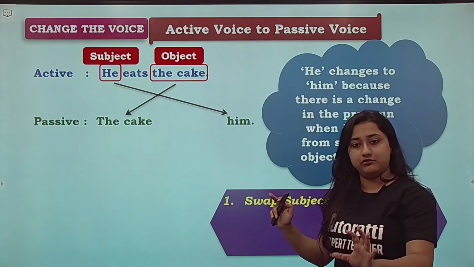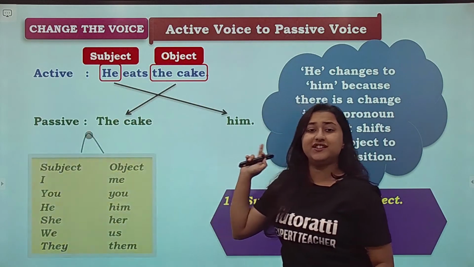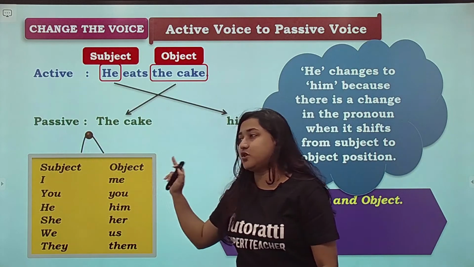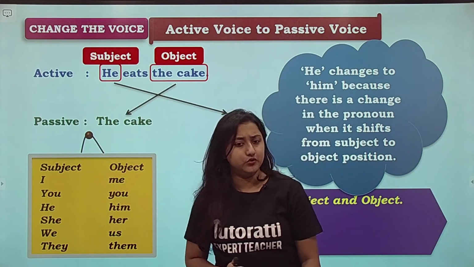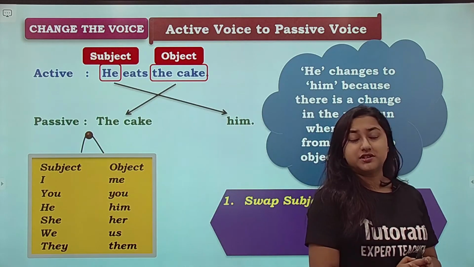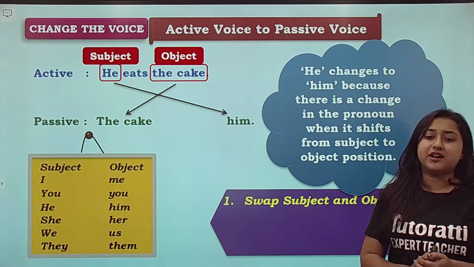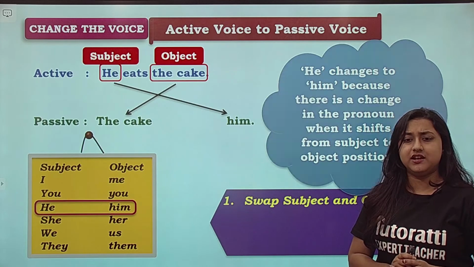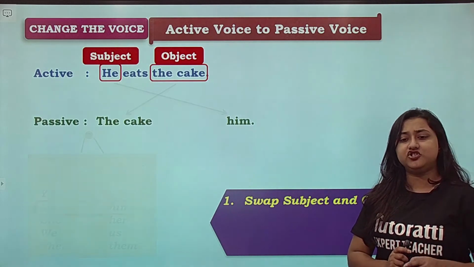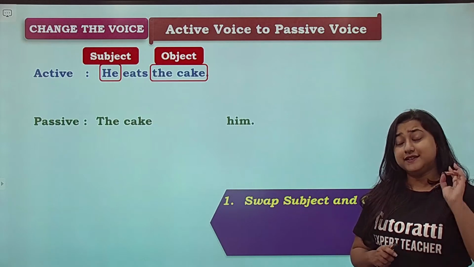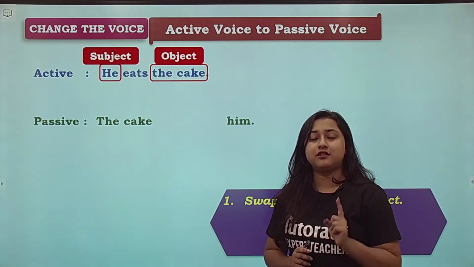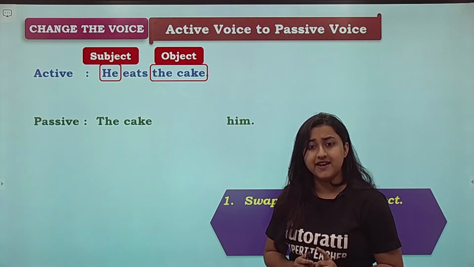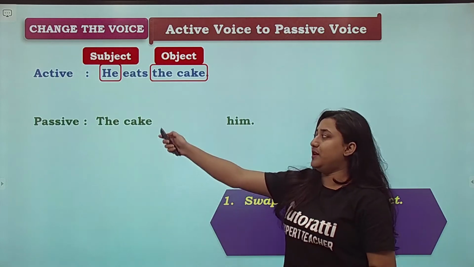Alright, so any pronoun when it changes from subject to object, it will change its form as follows. If there is an I, when you put it in the object, it will become me. You remains you, he becomes him, she becomes her, we becomes us, and they becomes them. So students, you need to remember this. Now let's see. He and the cake, we have interchanged their position. Just swap it. Second rule, check the tense of the question. Eats, it is in the present tense. If it is in the present tense, you will put is.